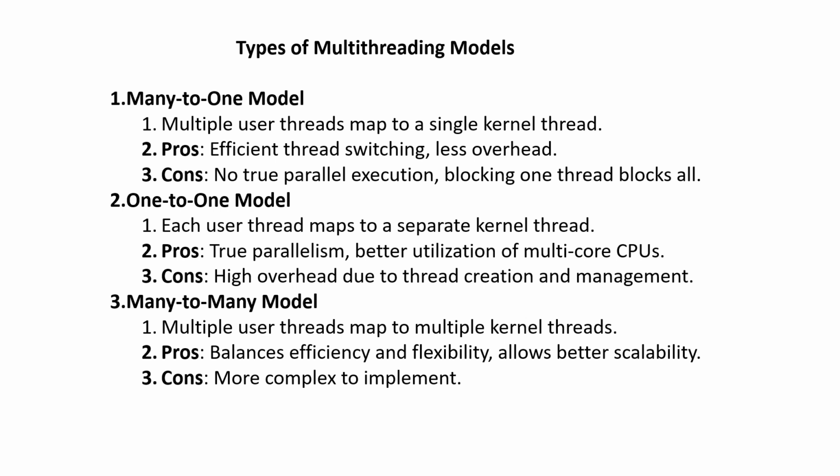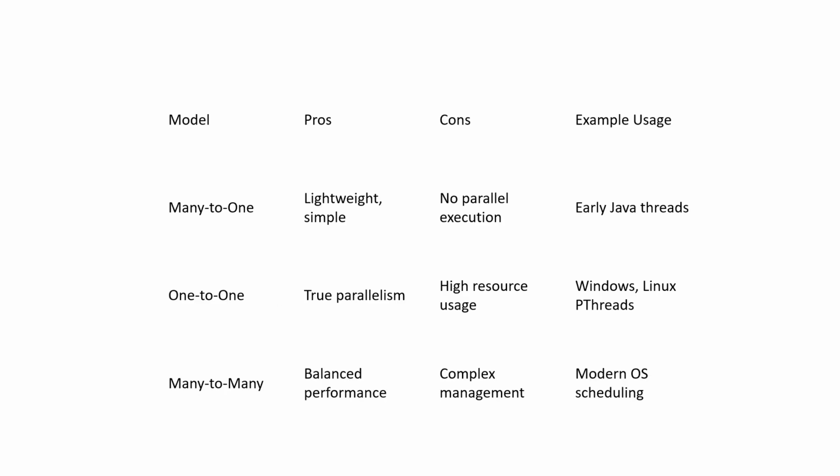Many-to-many model. Multiple user threads map to multiple kernel threads. Advantage: balance of efficiency and flexibility. Allows better scalability. Disadvantage is it is more complex to implement.